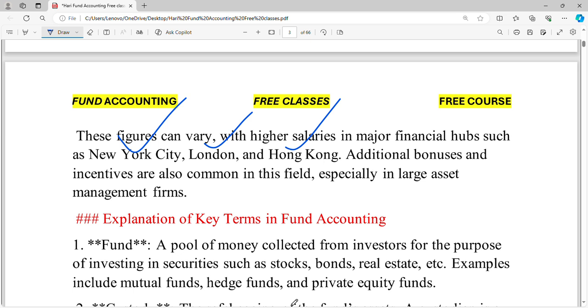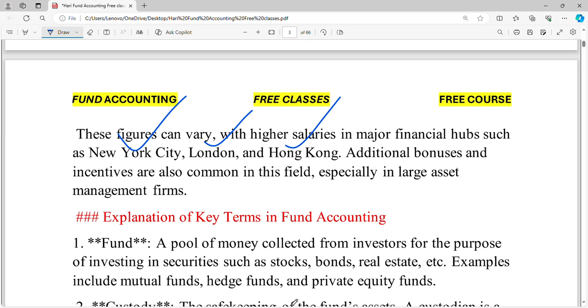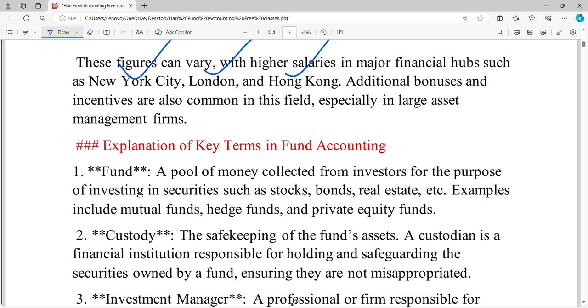Now, not only the salary, you will get additional bonuses and incentives, which are common in this field. Especially if this is a large asset management firm, you will get more additional bonuses and incentives. If you are an investment banker, then these incentives or bonuses are sometimes more than the base salary also, in some cases.